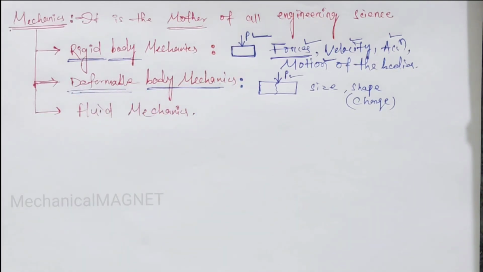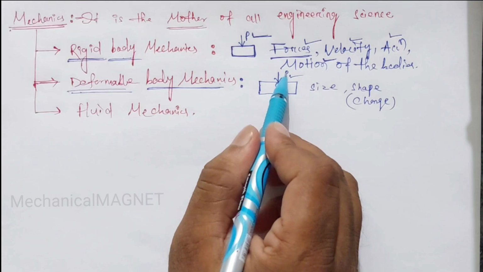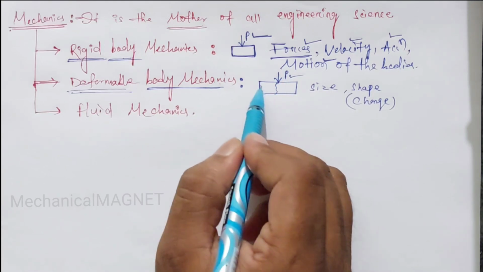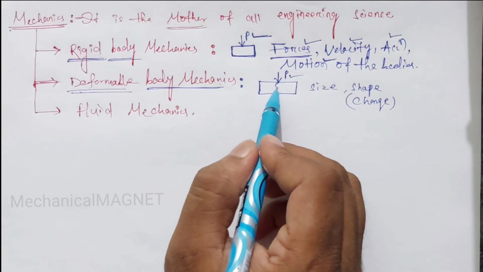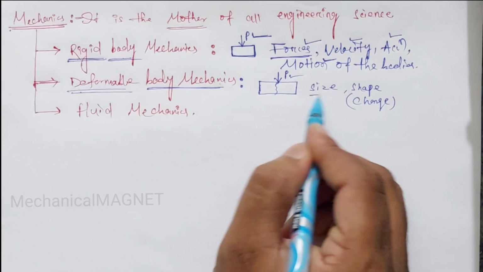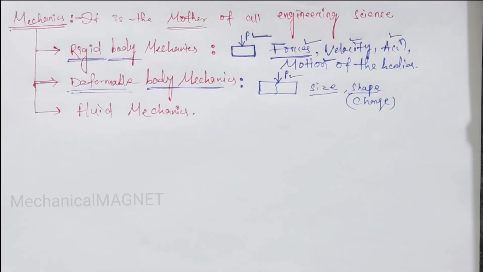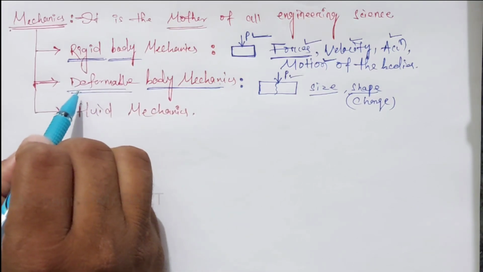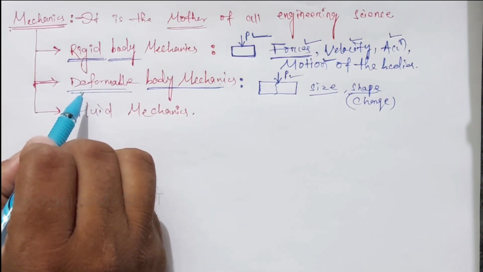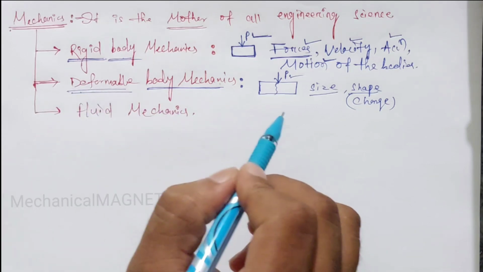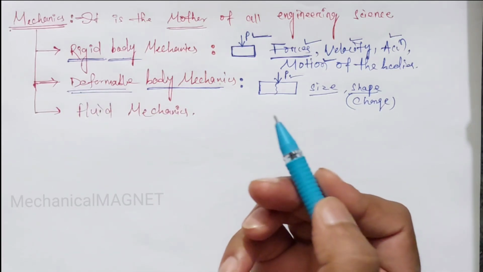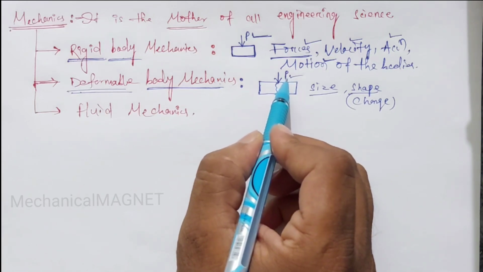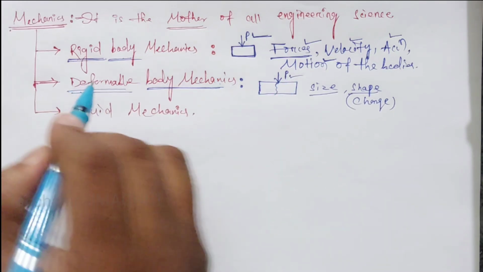Meaning when a force P acts on a body, you can see this is a body, then the body will change its size or shape or it will break. That is the deformable body. We can say it is the behavior of the properties of the bodies. The body has different properties, and the properties will change by the application of the applied force. So that's the deformable body.